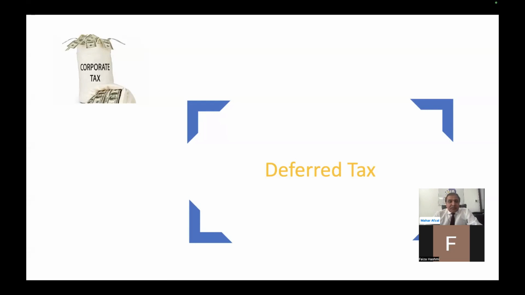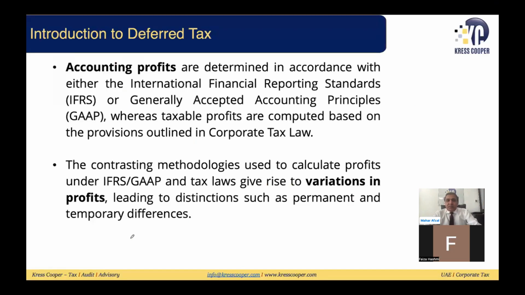Accounting profit provisions are different, like the provisions that are applicable to calculate the profit as per IFRS. These provisions are different. Provisions for tax authorities are different. When there is a different principle to prepare the financial statements, or to calculate the taxable income, different provisions and different principles will ultimately lead to different taxable income or different accounting profit. So accounting profits are different from the taxable profits.